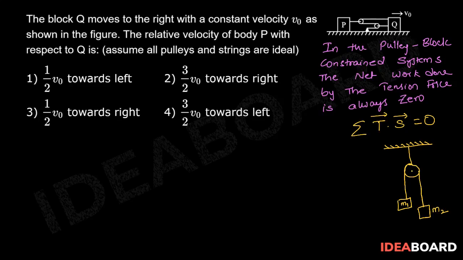If M1 block displaces by x in upward direction, then block M2 also has to displace by x in the downward direction for the string to be in taut state.